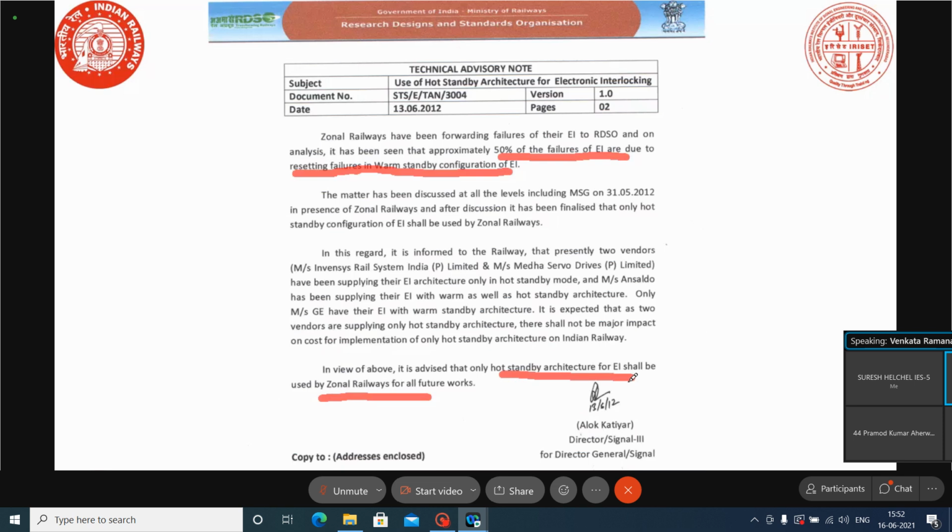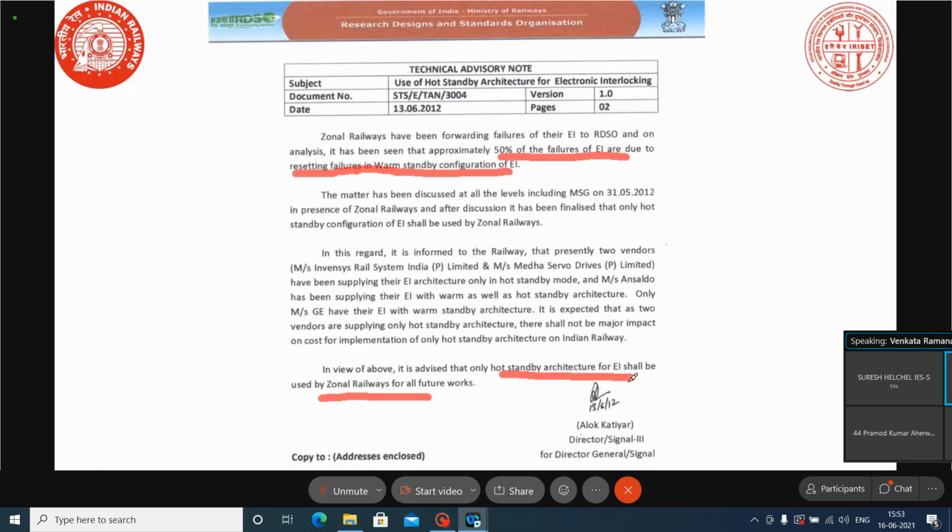Then the Board decided that all future installations should be in hot standby systems only, because with hot standby, even when the changeover takes place, there will be no traffic interruption. Whereas in warm standby systems, changeover failures are continuous. For that reason, in 2012 itself it was decided that all future installations should be hot standby.